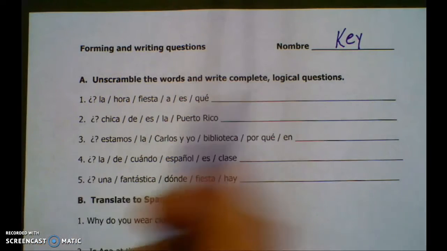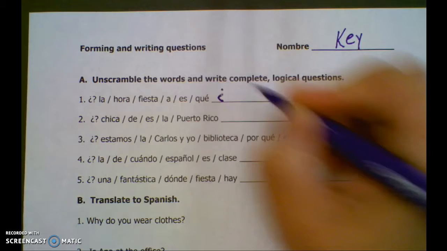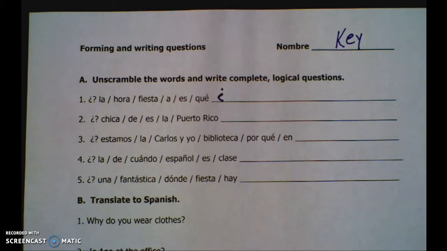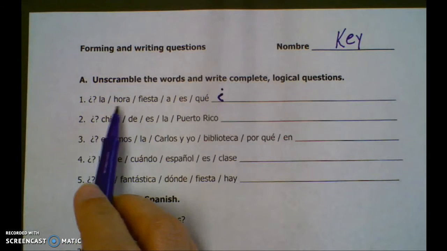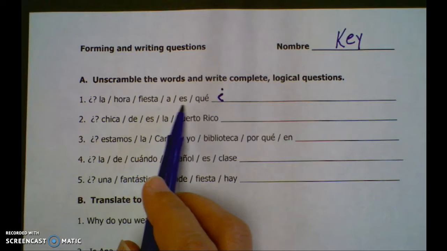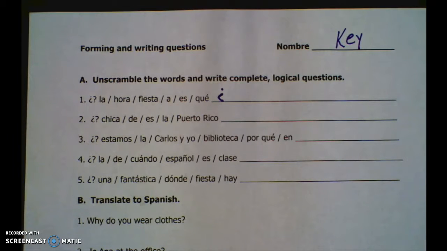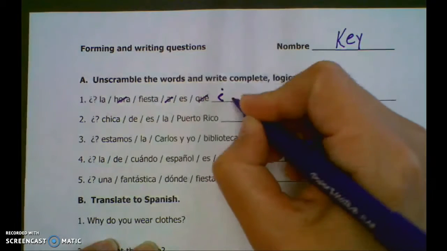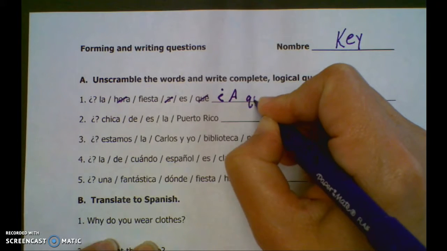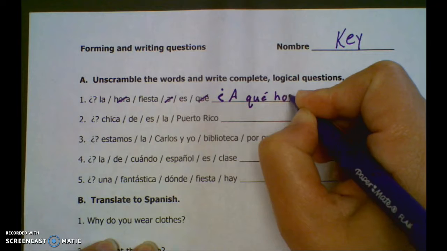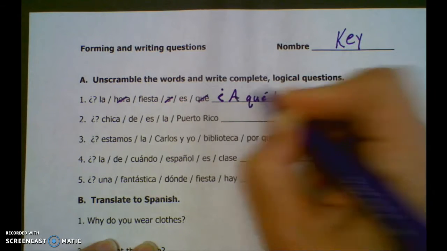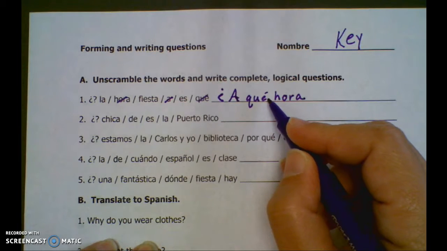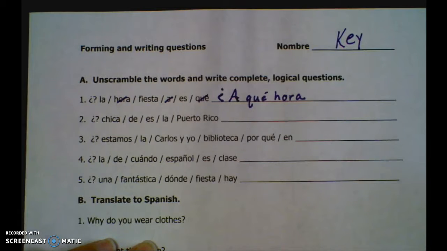Well, starting off, we always know that no matter what's happening, we are going to throw in our upside down question mark first. That's going to be the first thing. So let's look. We have la hora fiesta es, or sorry, ask. Well, clearly this is a question about time, and when we ask about something happening in the future, we use a qué hora. So we're going to start there. A qué hora. So at what time? A qué hora. Make sure you're adding that accent mark over the E and K. Interrogative words always have a question mark.